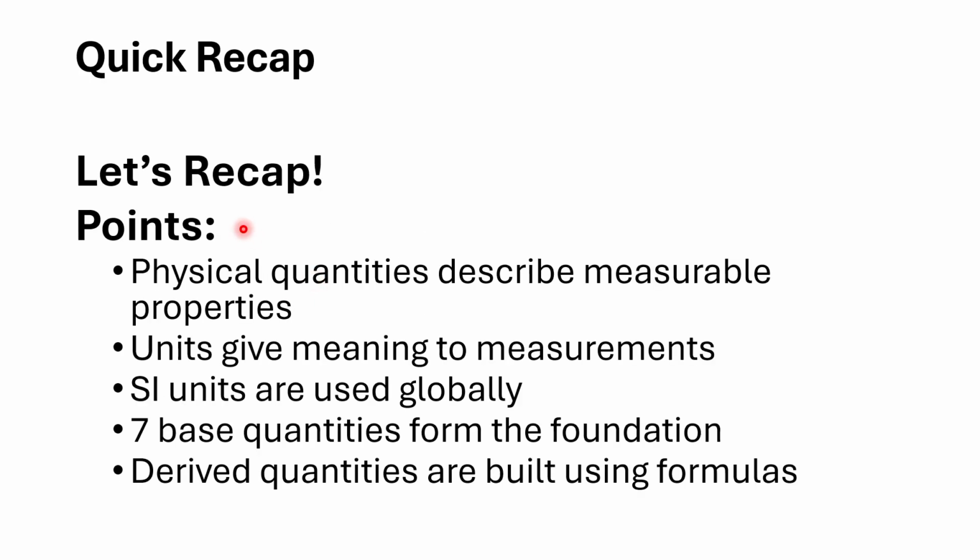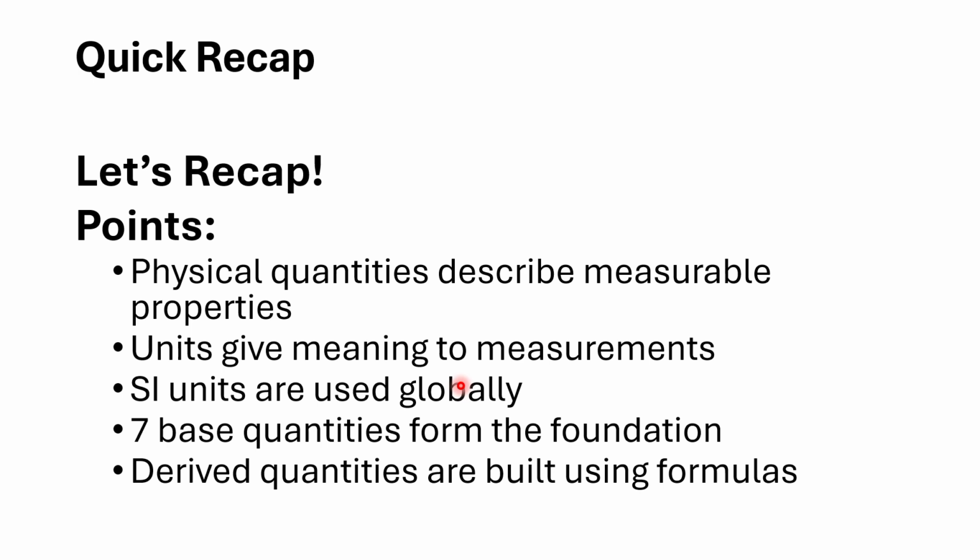Quick recap. The lecture is going to end now, so here is a little recap. Physical quantities describe measurable properties. Units give meaning to measurements. Without units, a measurement is just a number, and that number is meaningless for us.